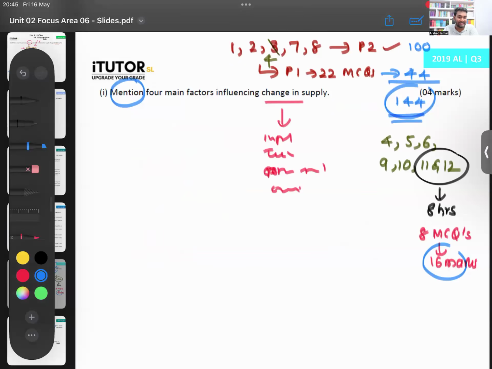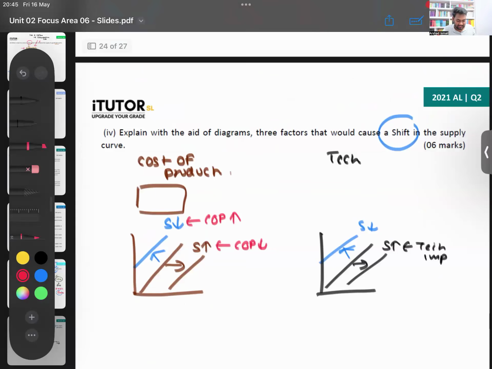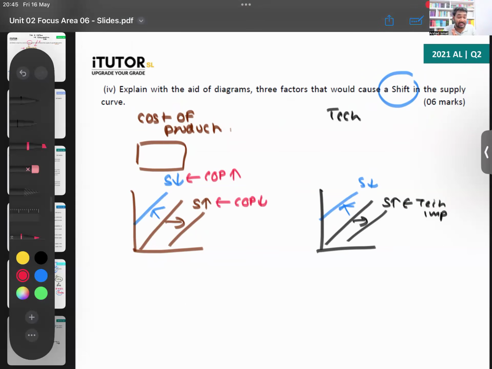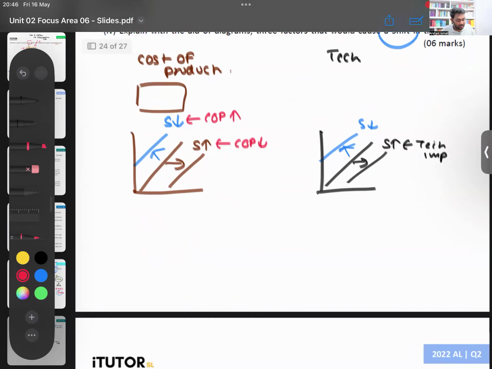So factors influencing change in supply, you should not be asking me for the answer for that. That is part 4. So 3 things. You can talk about government policies, you can talk about price of related goods, you can talk about anything that is there. But make sure 3 factors with 3 separate diagrams is better. Even one diagram should be okay, but to be on the safer side, I would draw 3 separate diagrams and I will explain that. Taxes, yes. Then going into the next part.